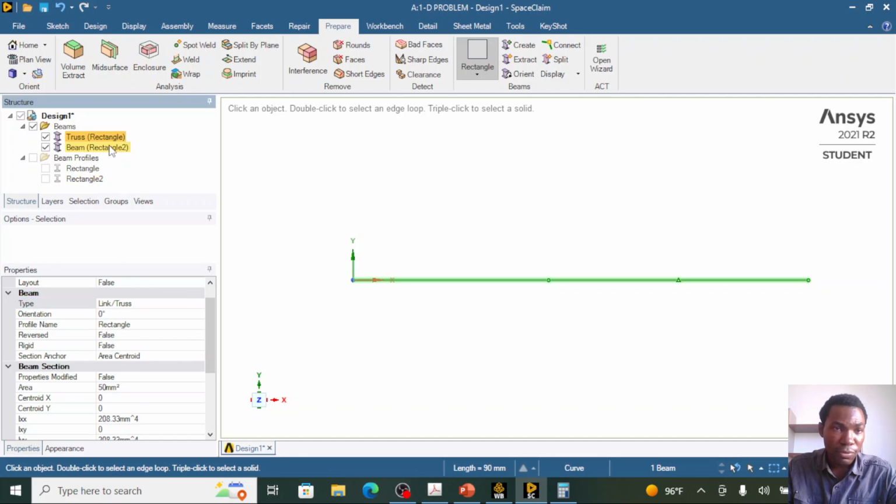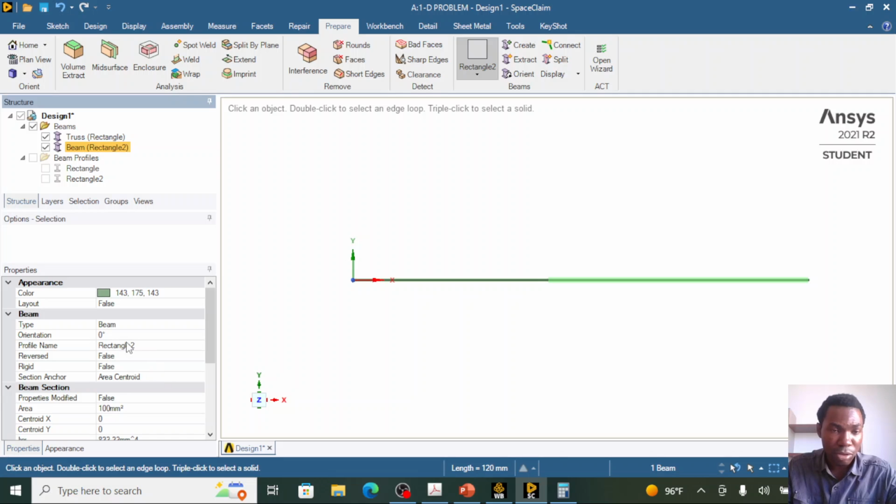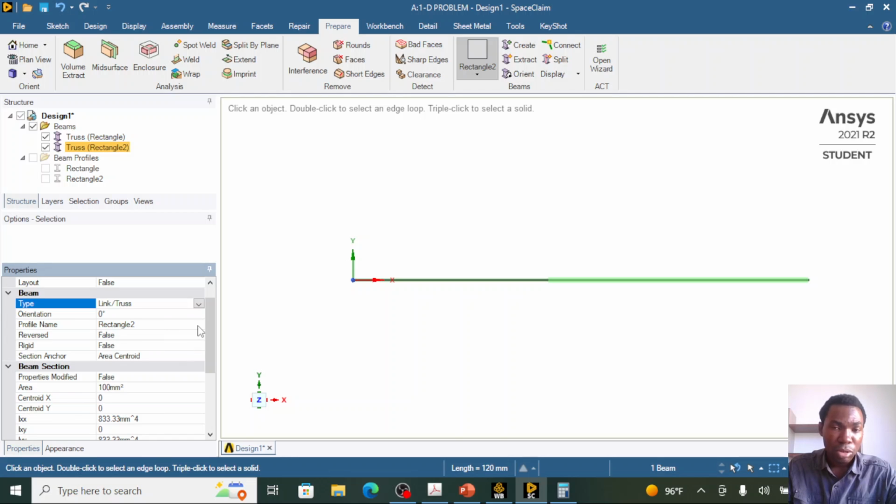You also do this for the second structural element. Change the beam type to link truss element. So now we have reduced the problem from a 3D structural element to a 2D analysis type by changing the type here to link truss type.